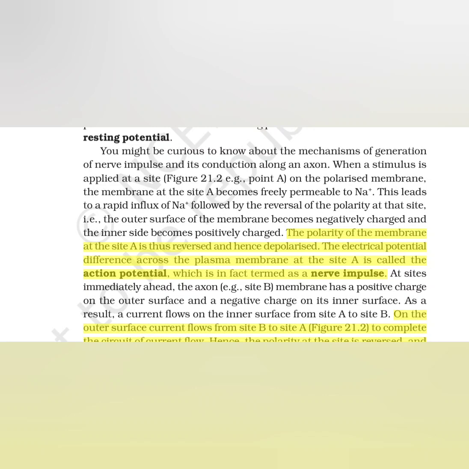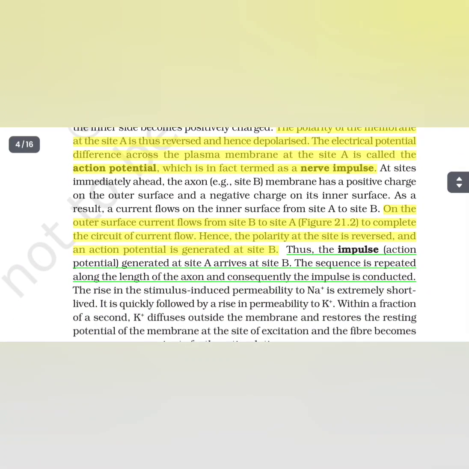That is, the outer surface of the membrane becomes negatively charged and the inner side becomes positively charged. The polarity of the membrane at site A is thus reversed and hence depolarized. The electrical potential difference across the plasma membrane at site A is called the action potential, which is in fact termed a nerve impulse.